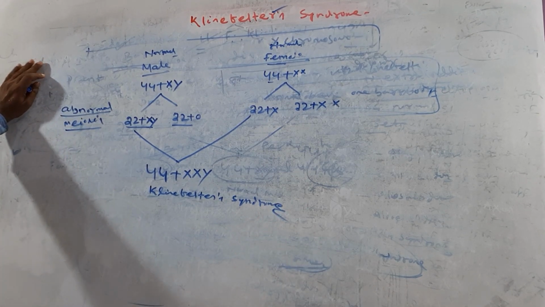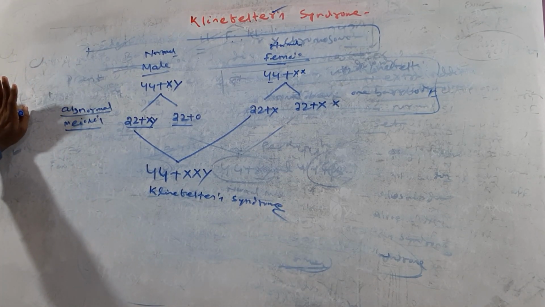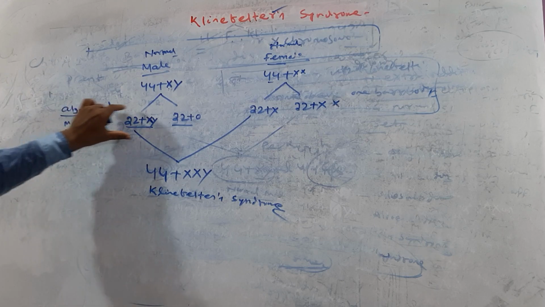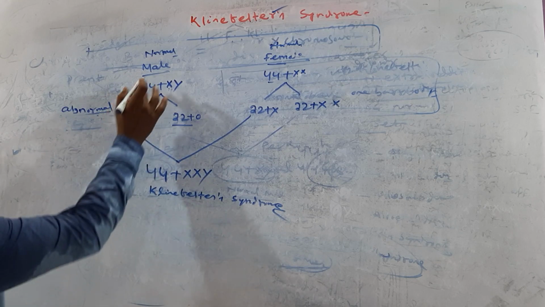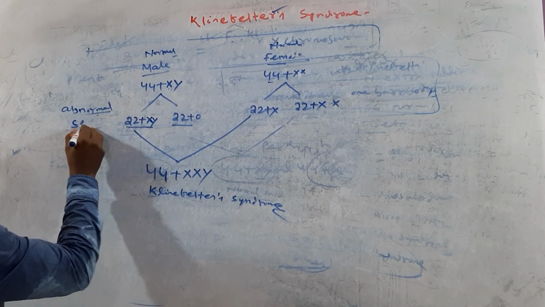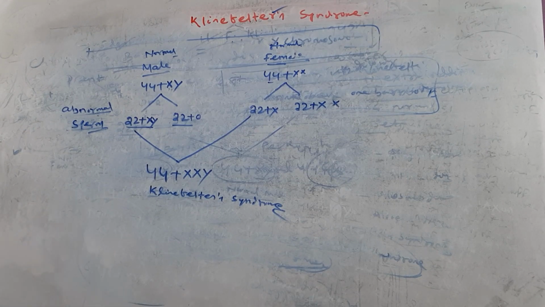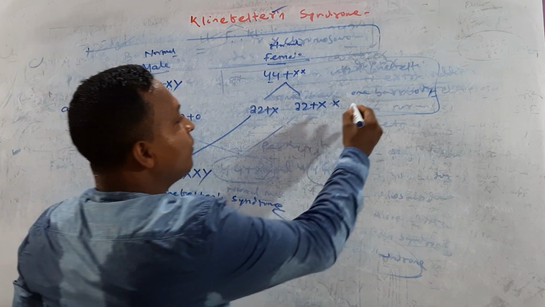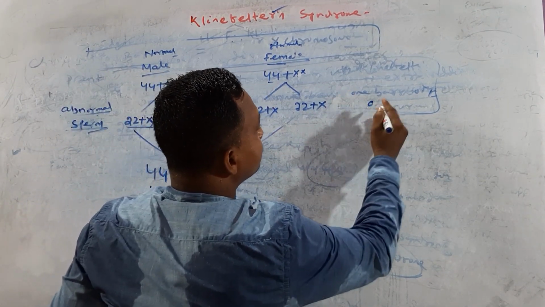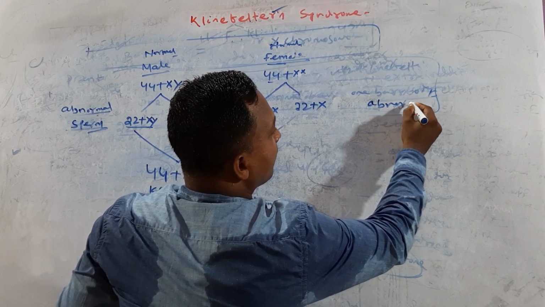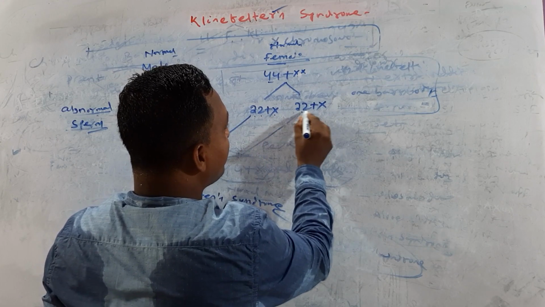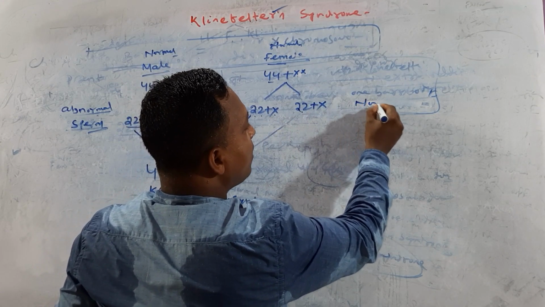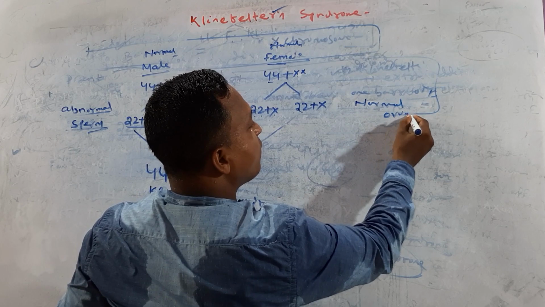Okay, try to guess, my dear. Very interesting, this one. The process is called abnormal meiosis. And what is formed? Abnormal gametes. From the male, abnormal sperm are produced. From the female, they are coming out... Sorry, these are normal: 22 plus X, 22 plus X. Yes, these are called normal ovum.